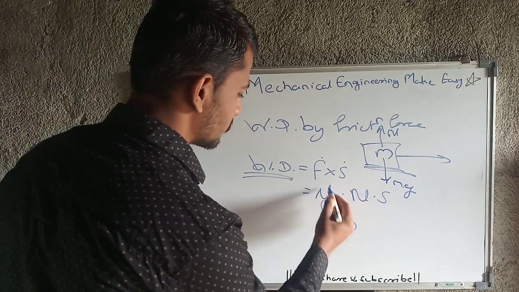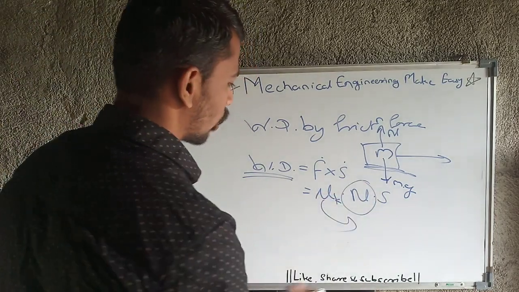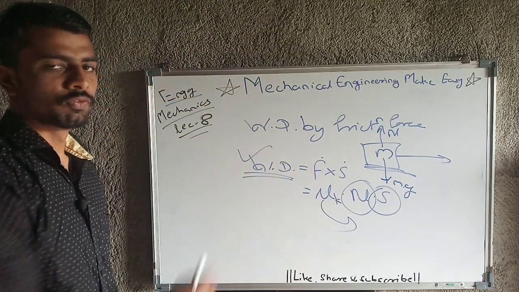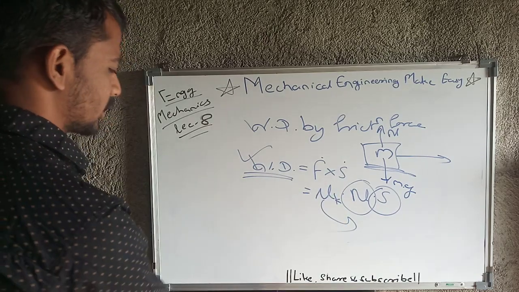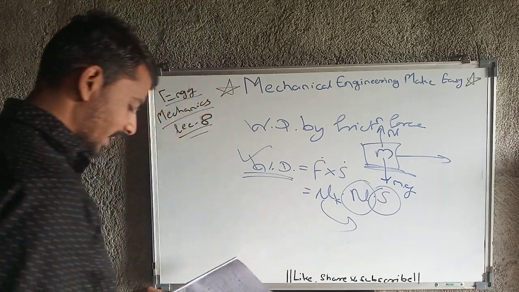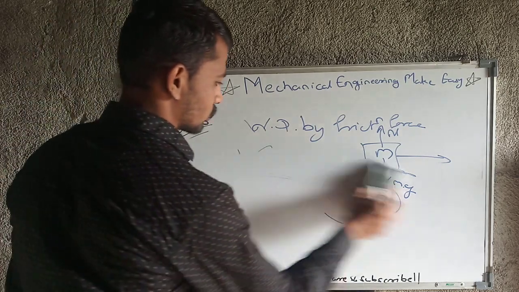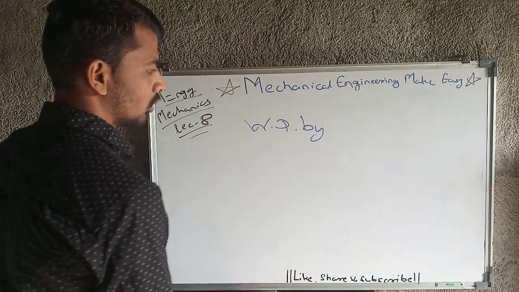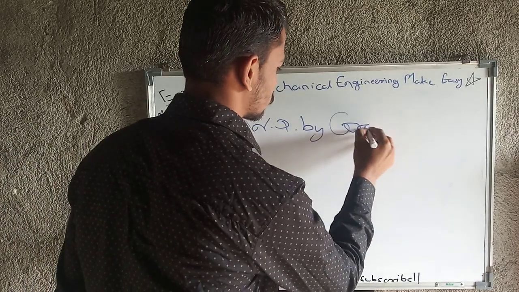So ultimately the coefficient of friction into normal reaction into displacement will give us the value of work done by the frictional force. So note down this formula also. Then next is work done by gravitational force.